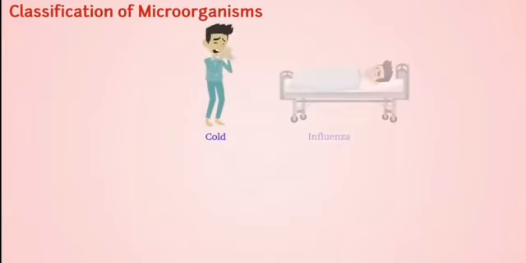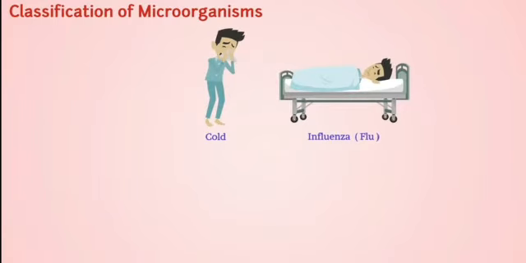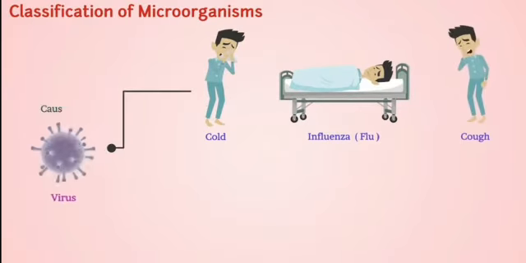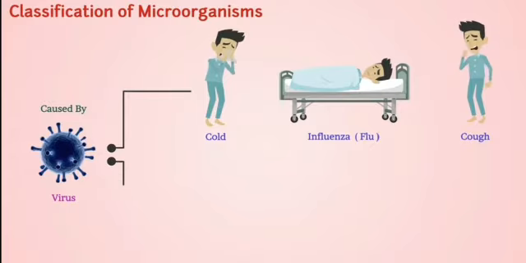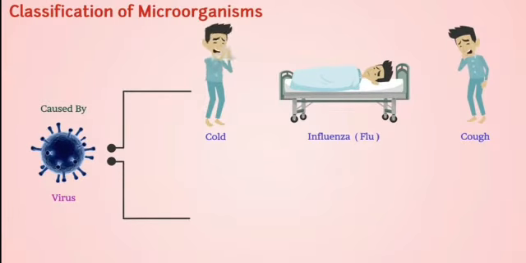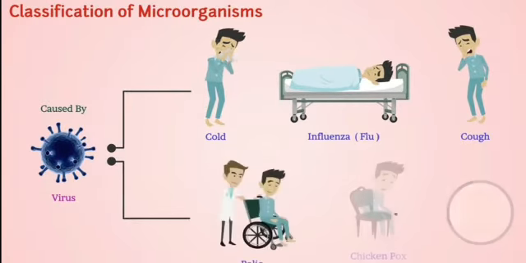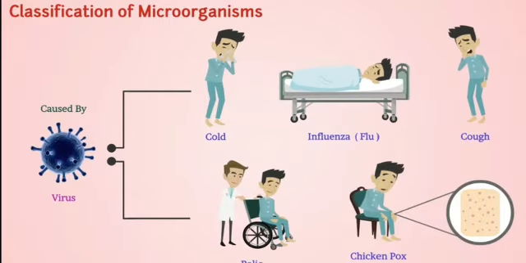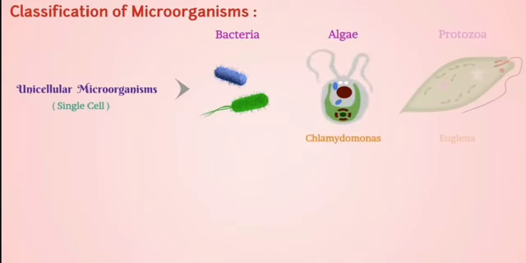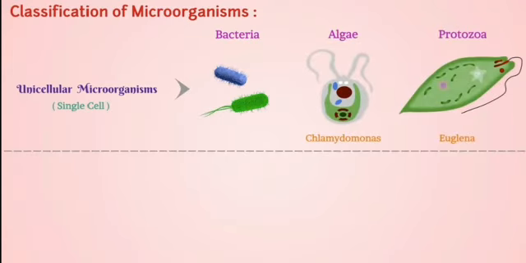Common diseases such as cold, influenza, flu and most coughs are caused by viruses. In addition to this, there are many serious diseases caused by viruses. These are polio, chickenpox, etc. Based on structure, microorganisms could be unicellular, consisting of a single cell like in bacteria and some algae and protozoa. Students, multicellular consisting of many cells like algae and fungi.